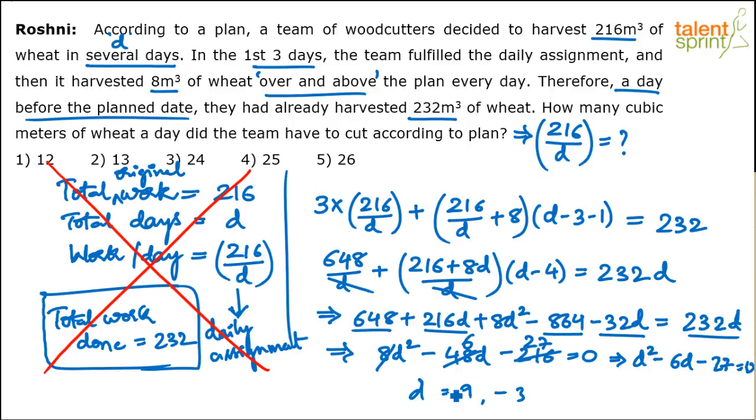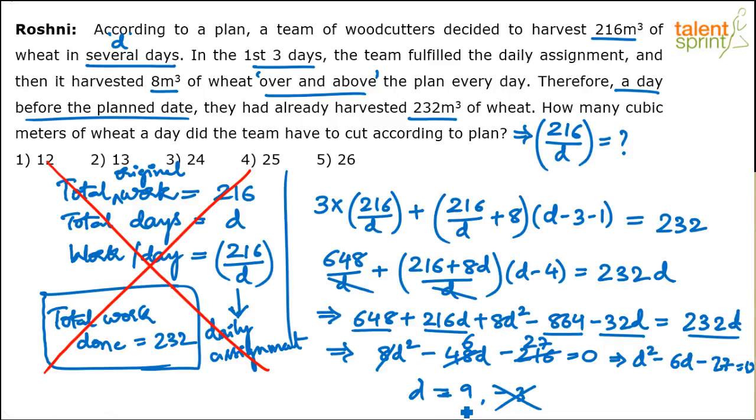You know that number of days cannot be negative, so minus 3 is ruled out. You substitute minus 3, it satisfies: this becomes 9, this becomes 18, 9 and 18, 27, minus 27. If you substitute 9, 81 minus 54, 27, correct. So 9 and minus 3 is the answer, but number of days cannot be negative, so hence 9 days. Not the final answer, but the number of days is 9.